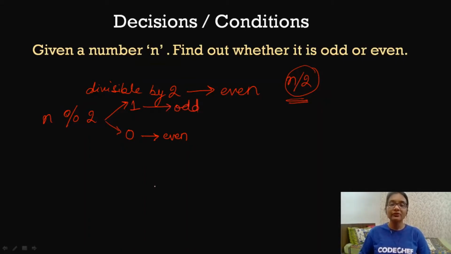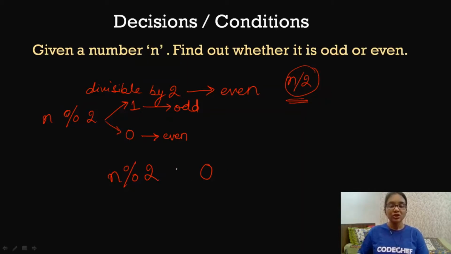So what exactly do we have to do here? We have to check whether n modulus 2 is equal to 0 or not. If it is equal to 0, then we will say that it is an even number. Otherwise, we will say that it is an odd number.